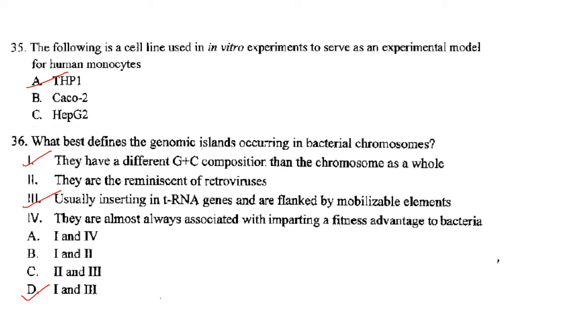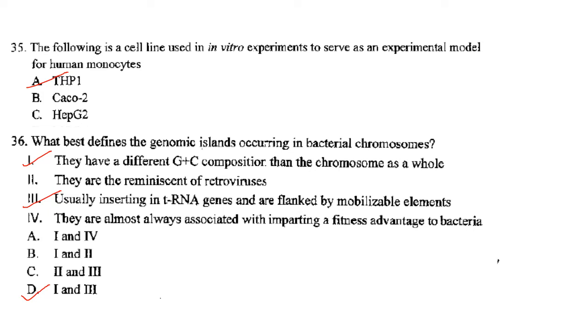Then what best defines the genomic island occurring in bacterial chromosome? They have different G plus C composition than the chromosome as a whole. They are reminiscent of retroviruses, usually inserting in tRNA genes and are flanked by mobilizable elements. They are almost always associated with imparting a fitness advantage to bacteria.